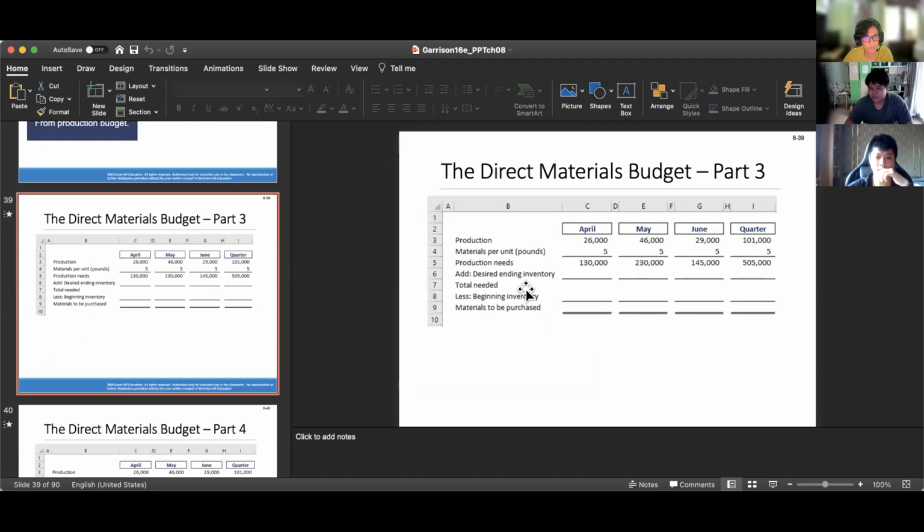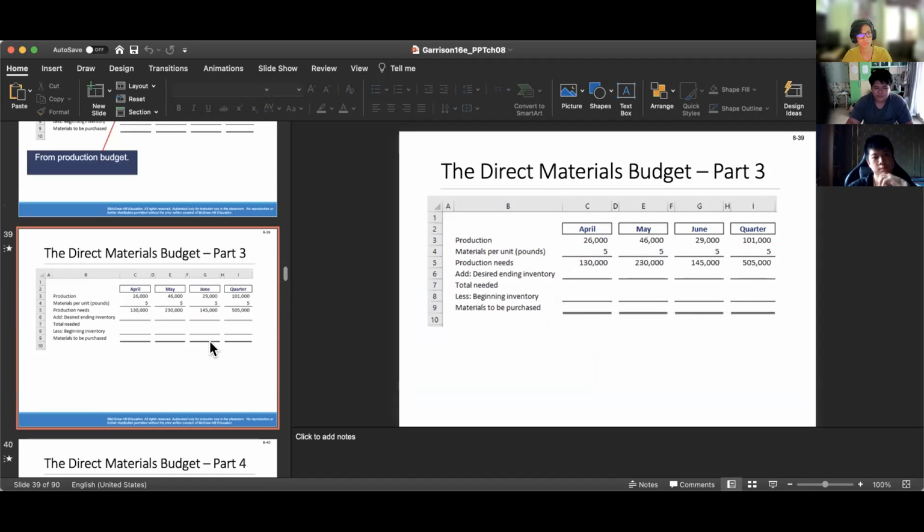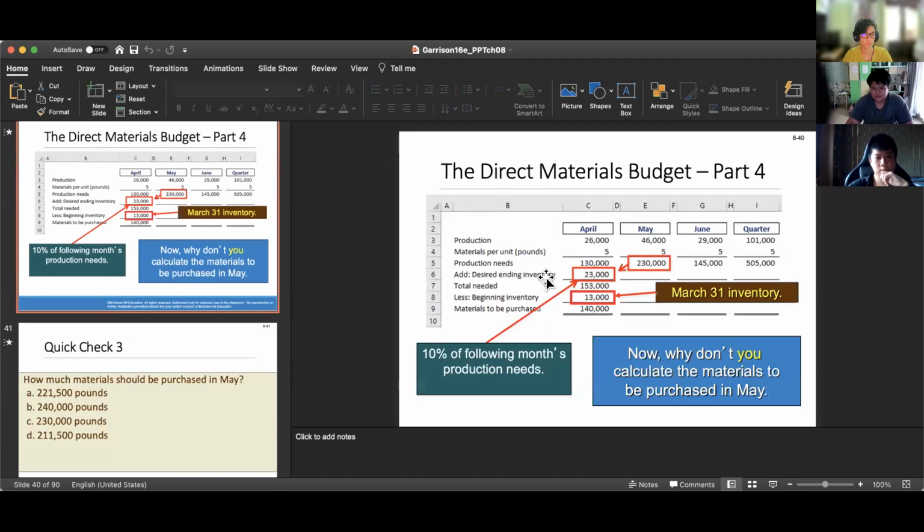And to get the production needs, you just multiply it by the 5 pounds, from this information which said that 5 pounds of material are required per unit of product. So this is the production needs.